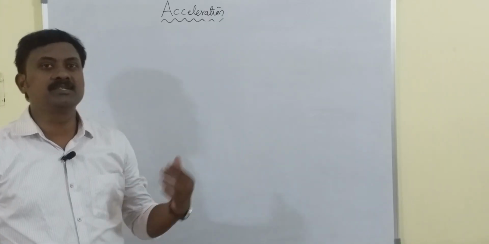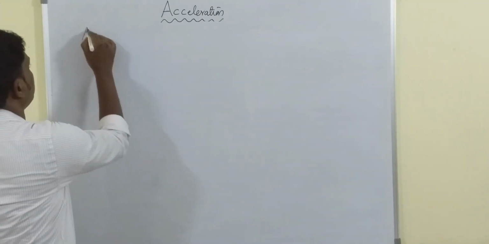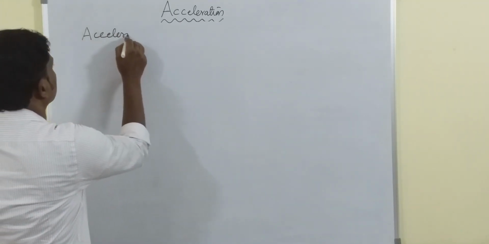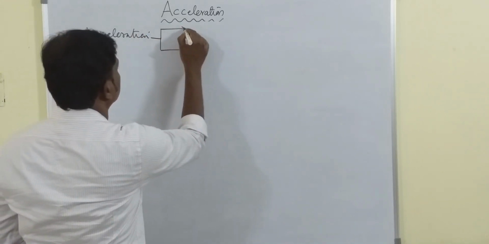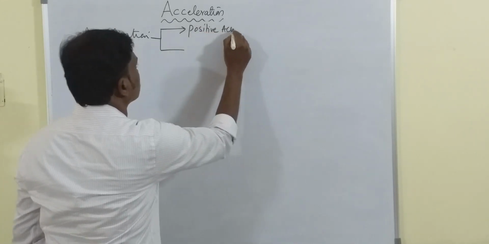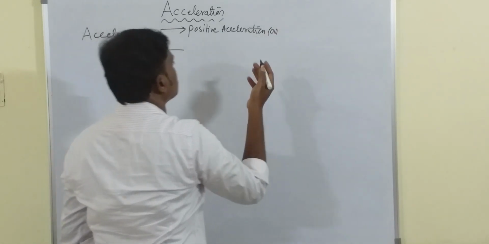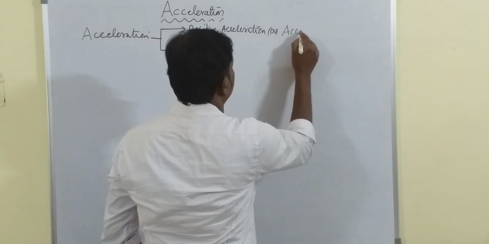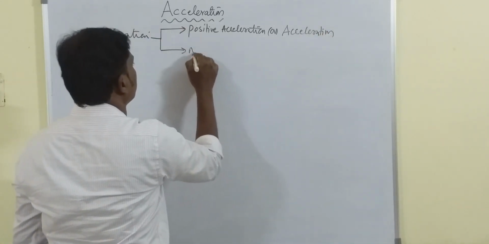Okay. Now let us see about the different types of acceleration. We have two types. Positive acceleration, which is also simply called acceleration, and negative acceleration.